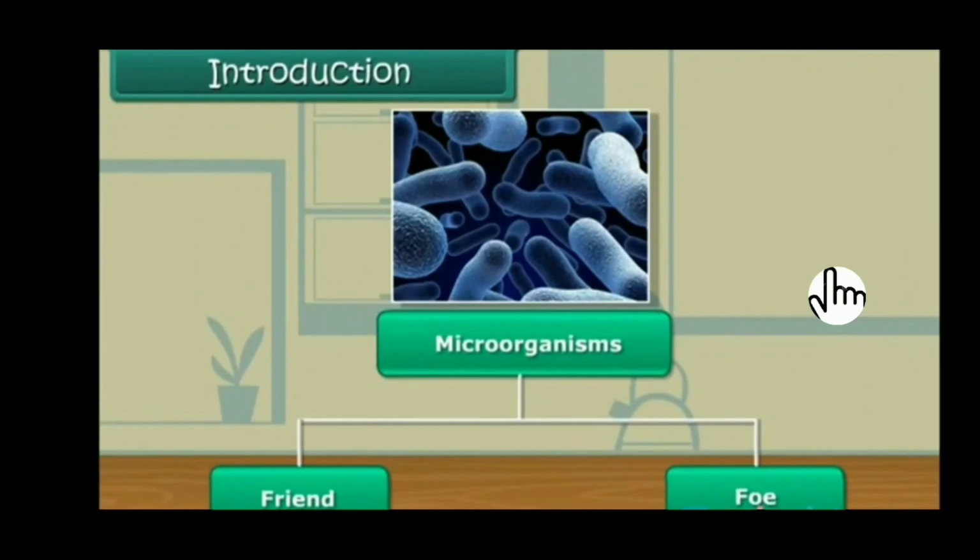Students, as we all know, there are so many microorganisms in our surroundings. These microorganisms are classified into different groups. Some of them are useful for us and hence called friends, while most of them are harmful for us and hence called foes, or you can say enemies. So in today's video, we are going to learn more about the friend and foe nature of these microorganisms.